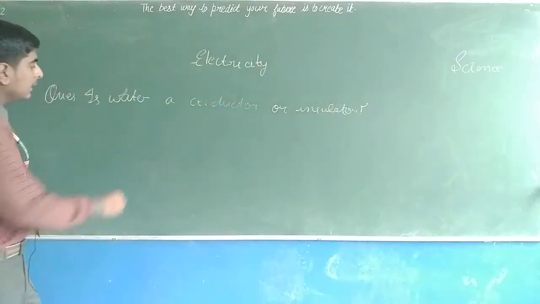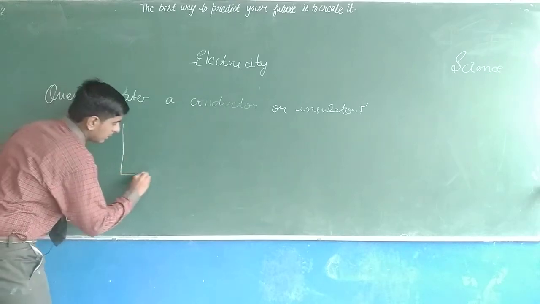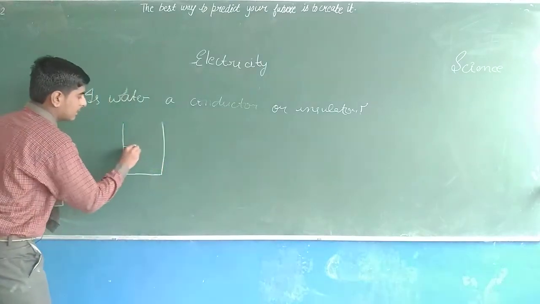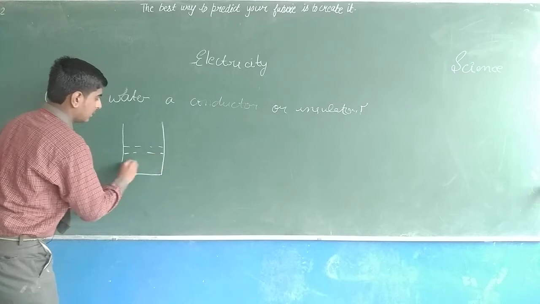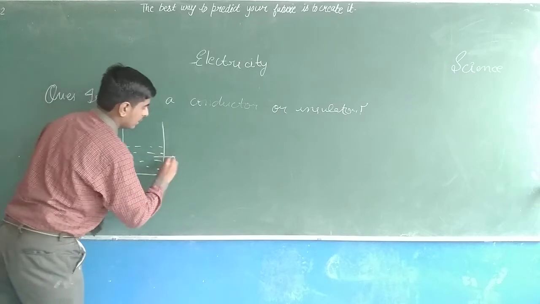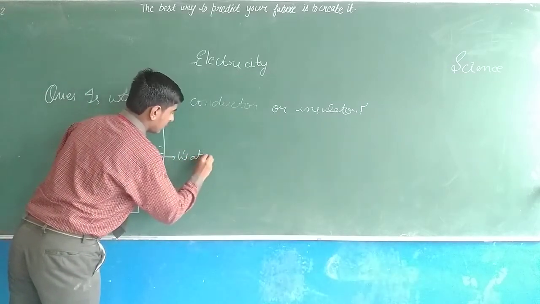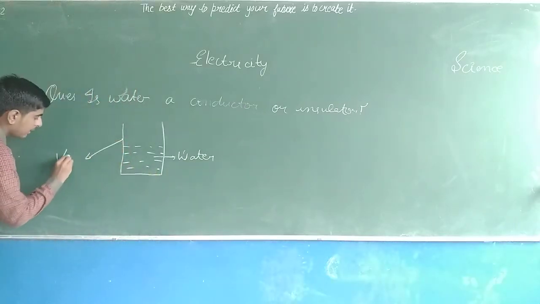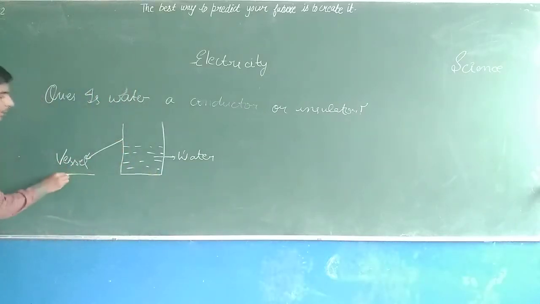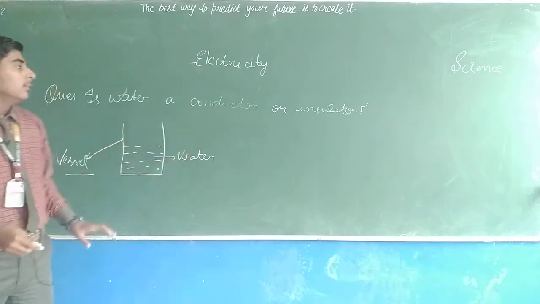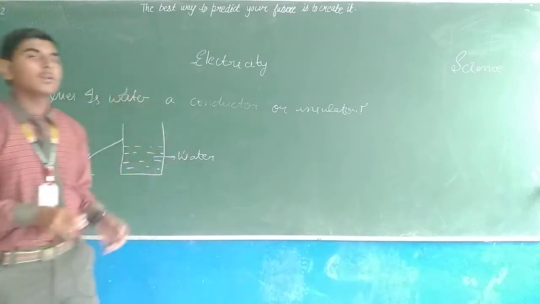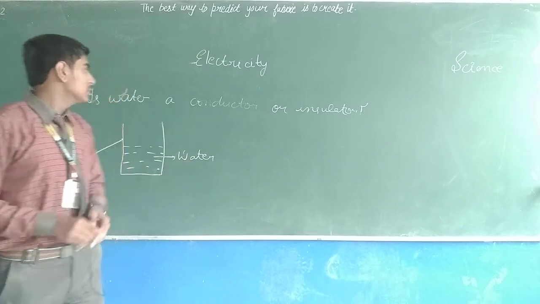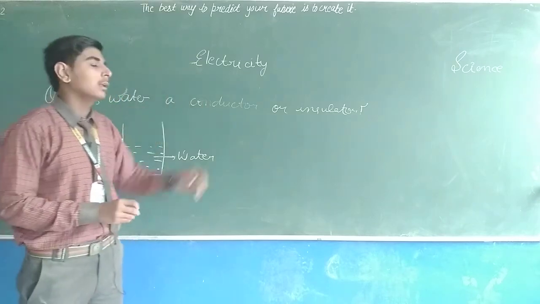So consider that it is a vessel in which we have filled some water. This is water, and this is a vessel in which we are putting water. We have to check whether water is a conductor or insulator. So the answer is that water is neither a conductor nor an insulator.